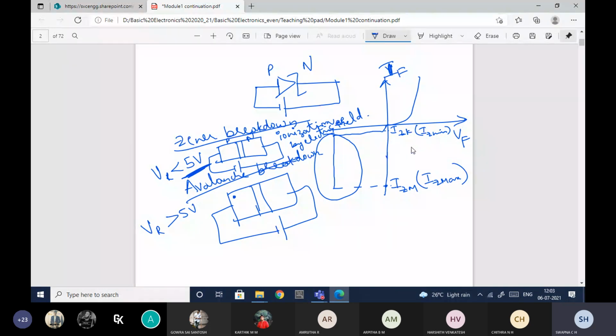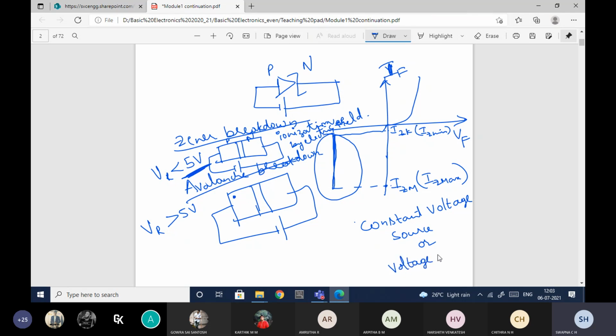One more important point is that this Zener diode can be used as a voltage regulator or constant voltage source. The reason is, if you observe the characteristics here, the voltage is almost constant, only the current is increasing. That is the reason this can be used as a voltage regulator, which is also said to be a constant voltage source.